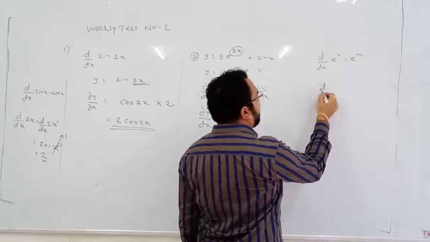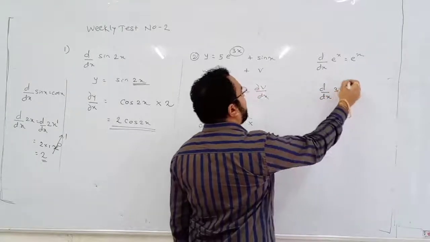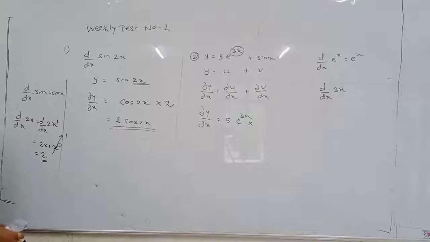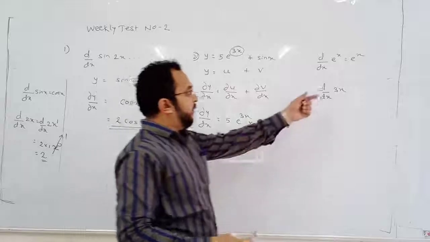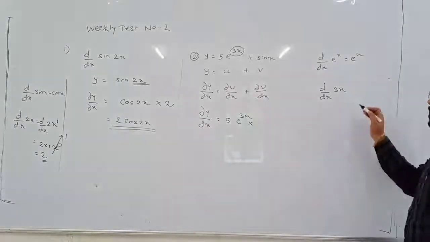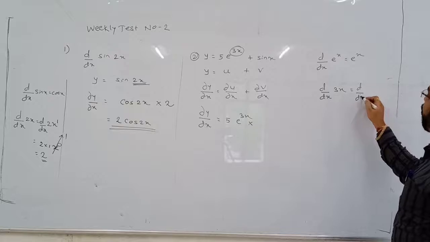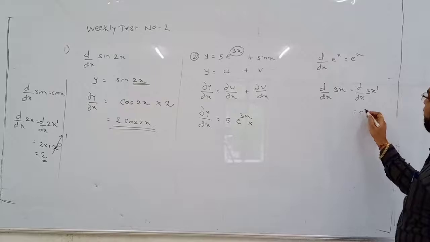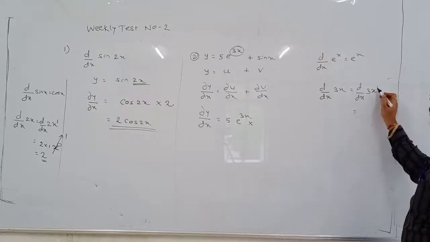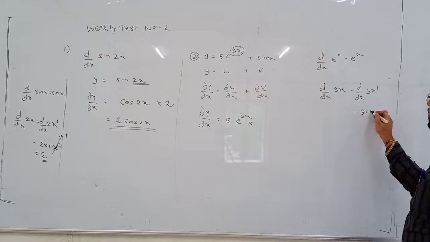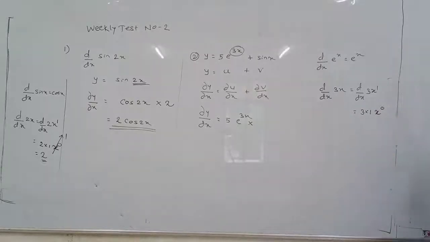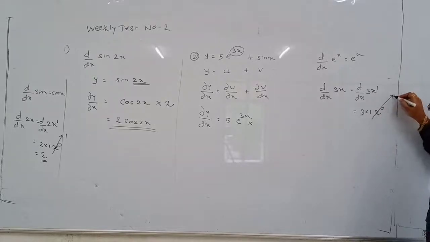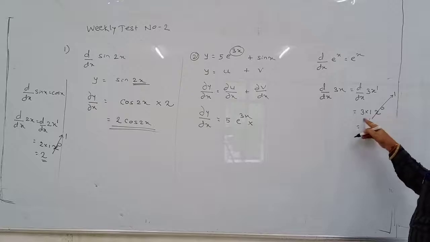So what is the differentiation of 3x? Just now we have seen the differentiation of 2x is 2. Same way, differentiation of 3x will be 3. See, I have revised this 3x many times. This x can be written as x to the power 1. Now apply the differentiation. When this 1 comes to numerator, take the power in the numerator and reduce the power by 1. The power will become 0, and anything to the power of 0 will be 1. So it will be 3 into 1 into 1.